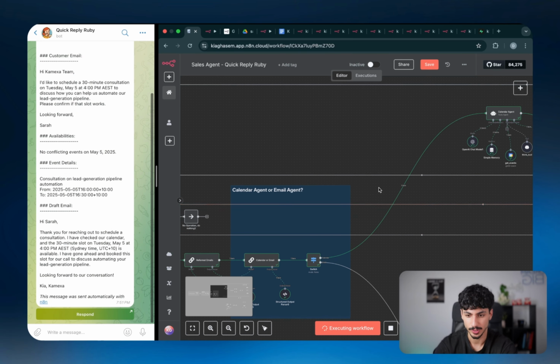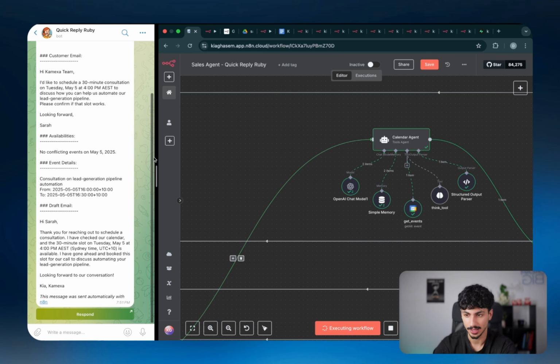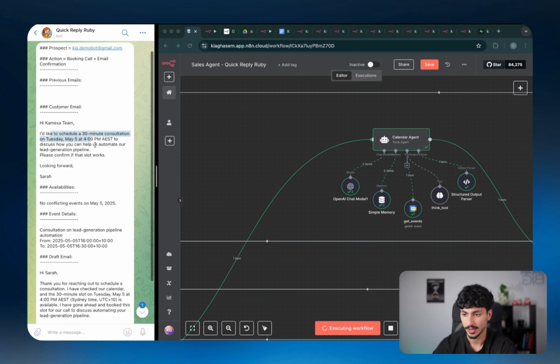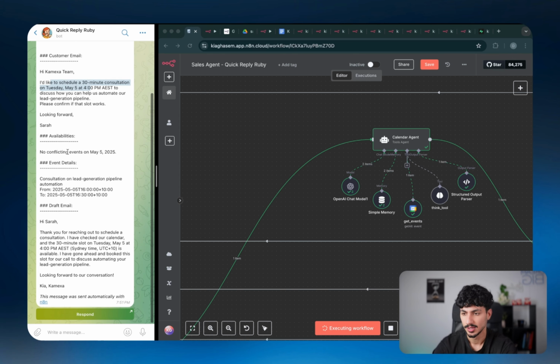So we're first looking at the first one here, which was one for the calendar agent. Now, as you can see, quick reply Ruby sent me a notification. The customer email was, I'd like to schedule a 30-minute consultation on Tuesday, May 5th at 4 p.m. Australian Eastern Standard Time. The availability was that there were no conflicts on that specific day for that time. And so it created an actual event from 4 p.m. to 4:30, which is perfect for that specific date, which is awesome. It gave a name, which is amazing. And it also defined the actual draft email confirmation that it's going to be sending along with that calendar invitation.